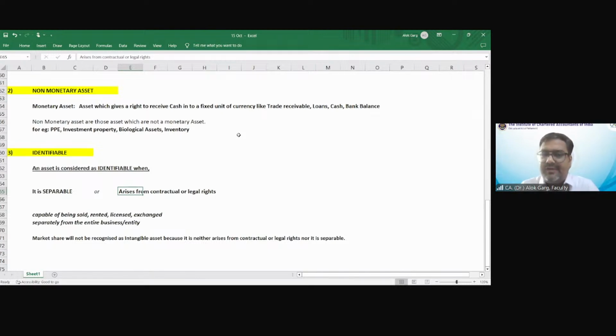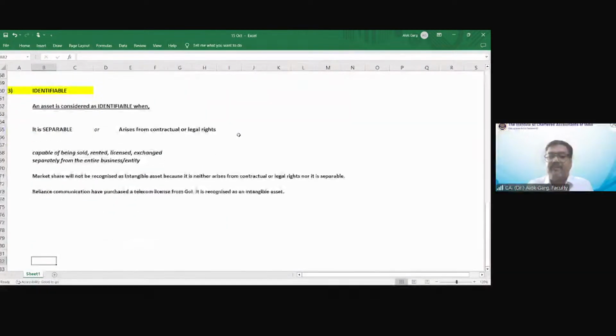So friends, either it is separable or it arises from contractual or legal right. While it is not separable because it cannot be sold or rented separately, it can be sold through the business: if someone acquires this company, that entity will automatically get this license, not separately, correct? For example, Reliance Communication purchased a telecom license from the Government of India. It is recognized as an intangible asset because it is identifiable.